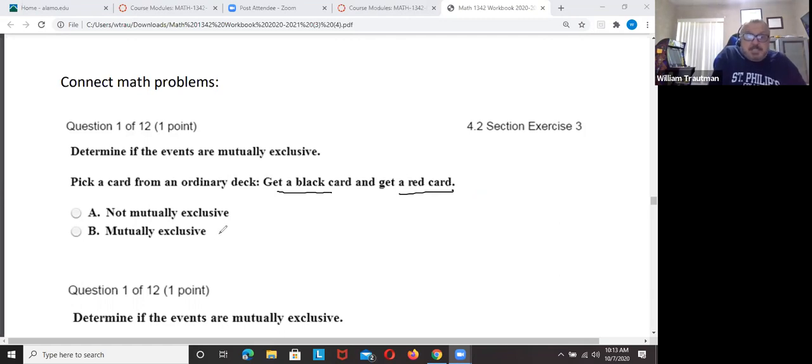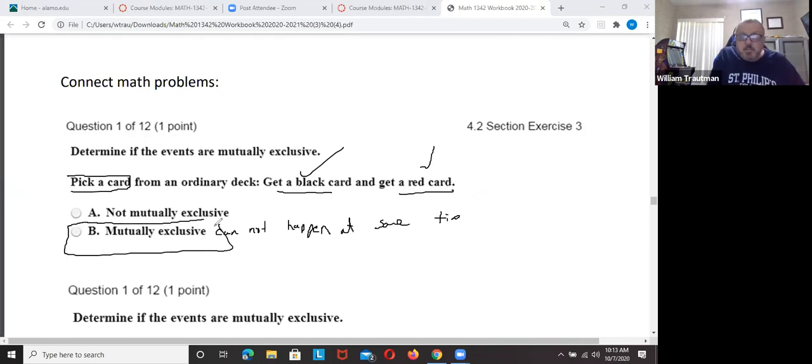Mutually exclusive means it cannot happen at the same time. If you pick one card, it cannot be black and red at the same time. So it is B, mutually exclusive. It could only be black or it can be red. Mutually exclusive means the two situations cannot happen at the same time.